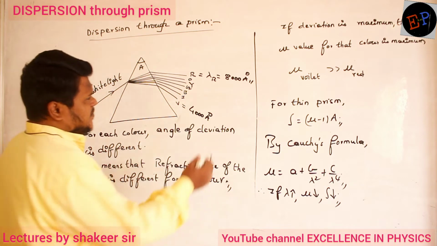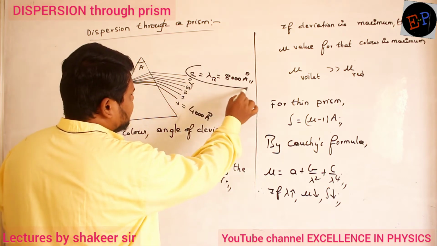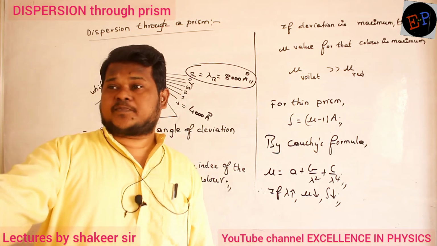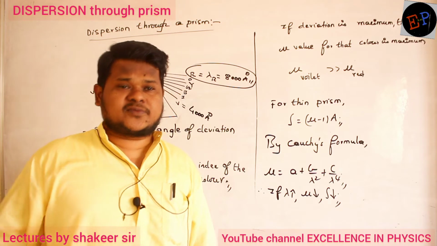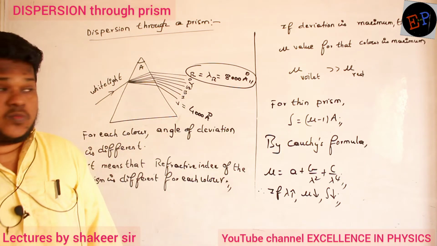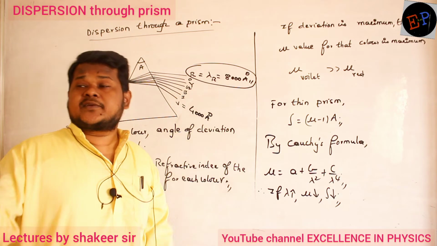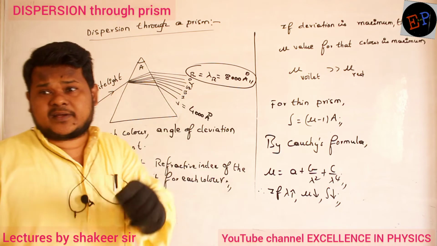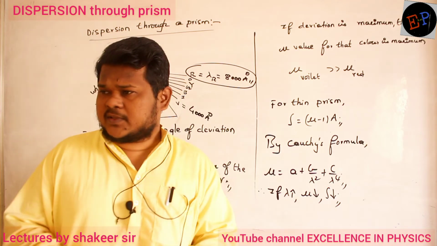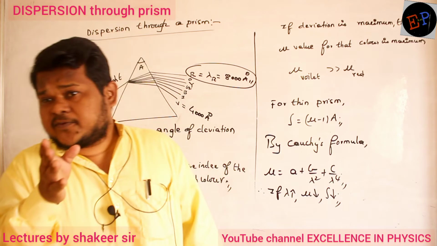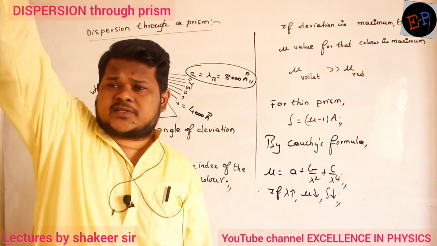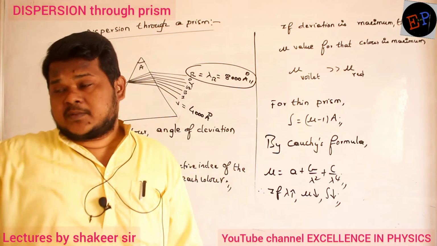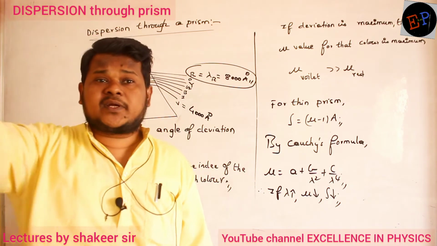Sima, can you say why red color light is used for traffic signals? Red color light is only used for traffic signals, no? To stop a particular person, red color light is used. What is the reason? The deviation produced in the red color light is minimum. Whatever the atmospheric conditions, the deviation produced in red color is very less. So therefore, it can be seen at very large distances also. Even when the traffic is at 1 kilometer distance, they can see the red color, because it will travel to the observer without any deviation.